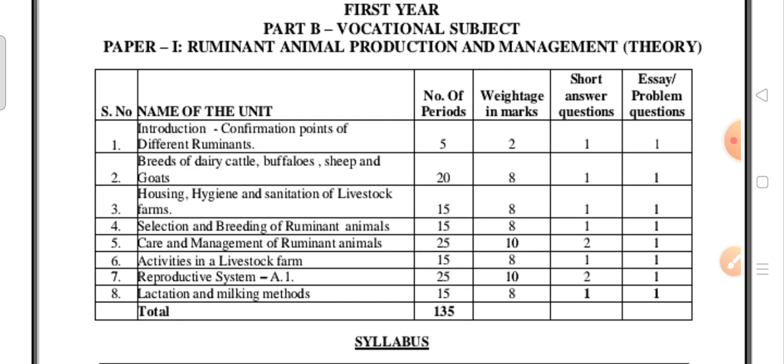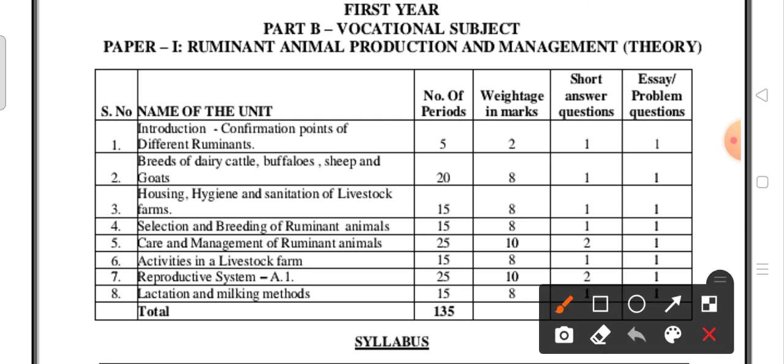Eight units are there, like introduction, conformation points of different ruminants. So what is the meaning of ruminants, and here the weightage of marks will be like care and management of ruminant animals. You have to focus a little bit on this unit, care and management of ruminant animals. This is the weightage of 10 marks.